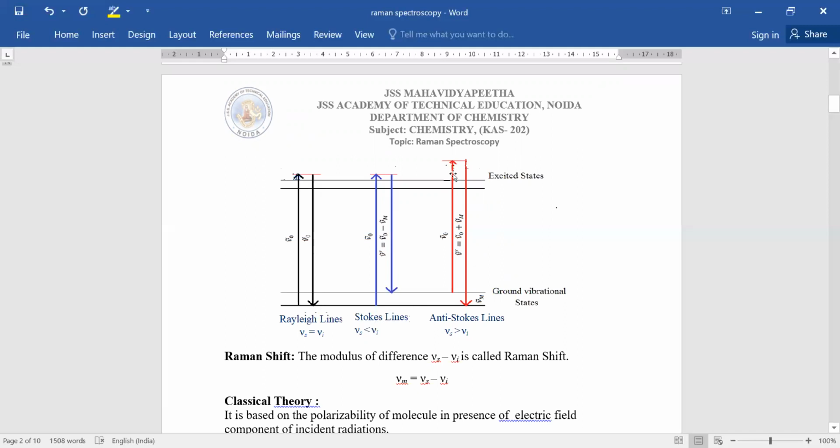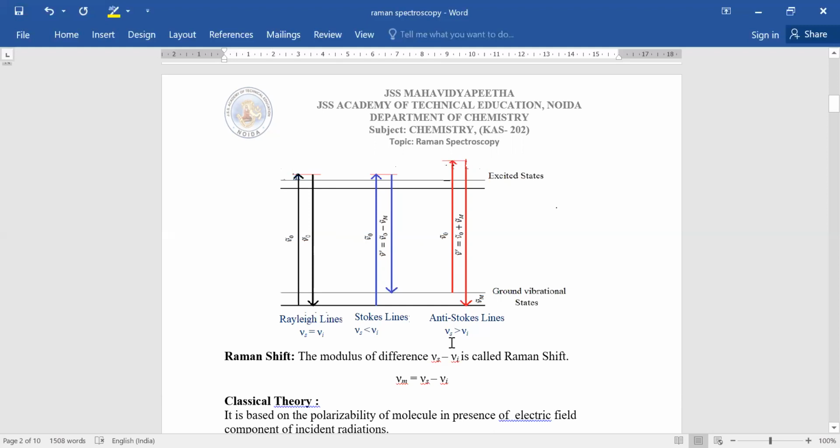Similarly, if the molecule is in a higher vibrational state and then comes back to the ground vibrational state, then in that case we get the anti-Stokes line.